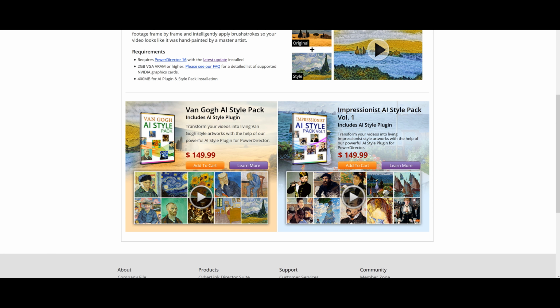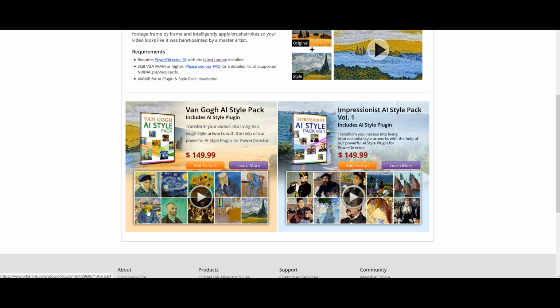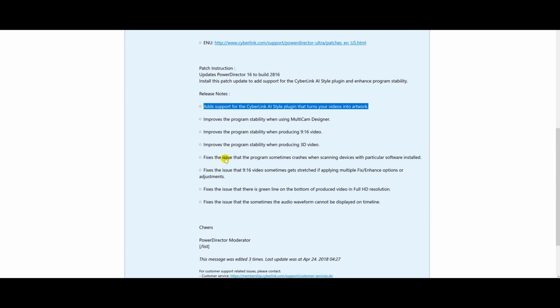And that's actually sending you here, if you want to get some different effects like artwork video, which literally changes your video into kind of a cartoon look or lines through the video. I mean, it creates these types of packs. You need to have this patch in order to install these if you wish to purchase them on PowerDirector.